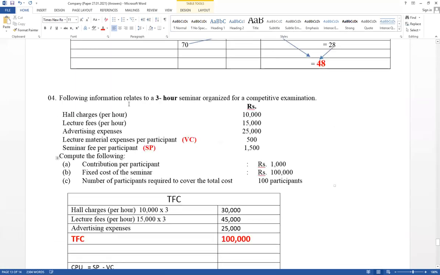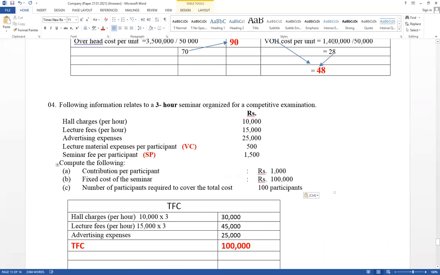This is the 2019 MCQ paper, cost, volume and profit analysis. Right, if there are questions, ask. MCQ also I will discuss.